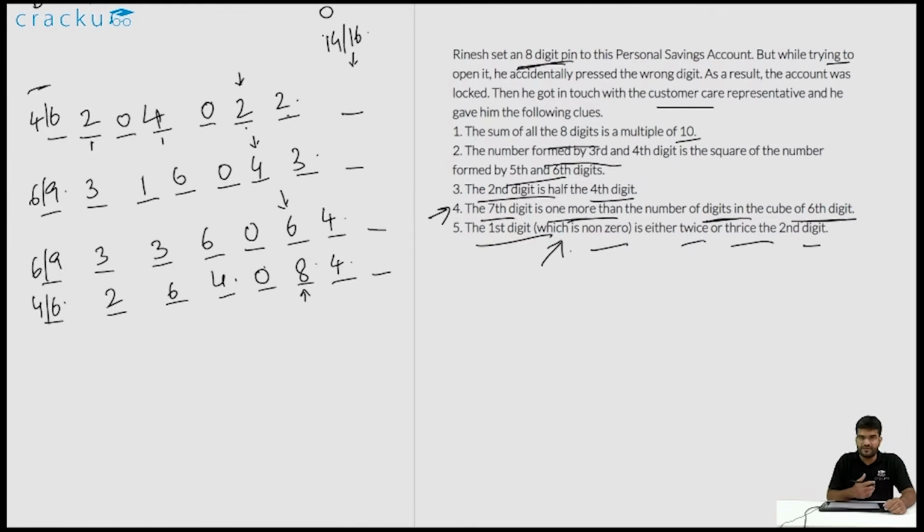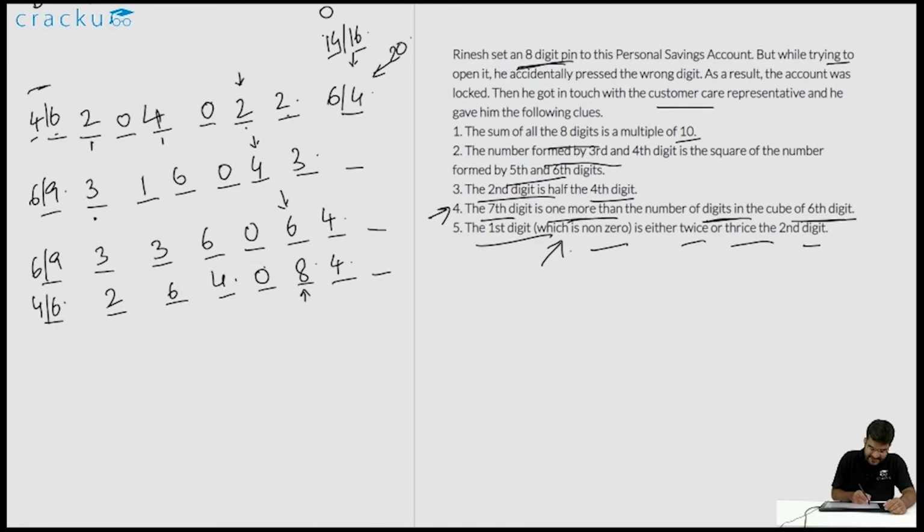Now because the sum of all the 8 digits has to be a multiple of 10, the only possible sum has to be 20 in this case. Therefore, based on whatever is the first digit, the options for the last digit will be either 6 or 4. Notice that in either case, the sum of all the numbers in this case will be 20. We can do something similar for all the other 3 cases.